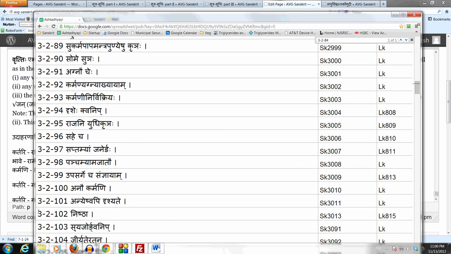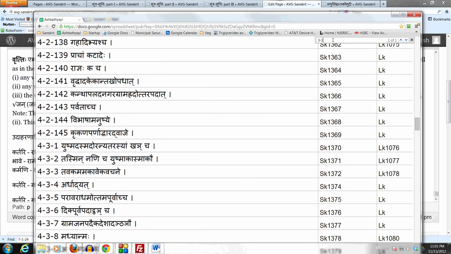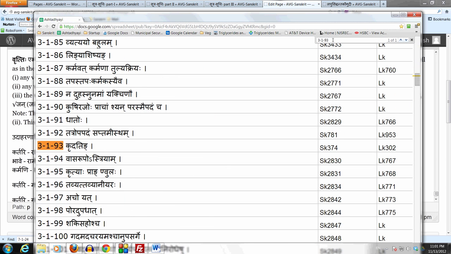It's passive because 3.4.70 says Tayoreva Kritya Ktak Khalarthaha. The affix kta may be used only in the passive. And then it's a participle. Participle means Krit Pratyaha, because this Sutram 3.2.102 comes in the Adhikara of Kridating, which starts from 3.1.93. So that is how we get the term past passive participle.